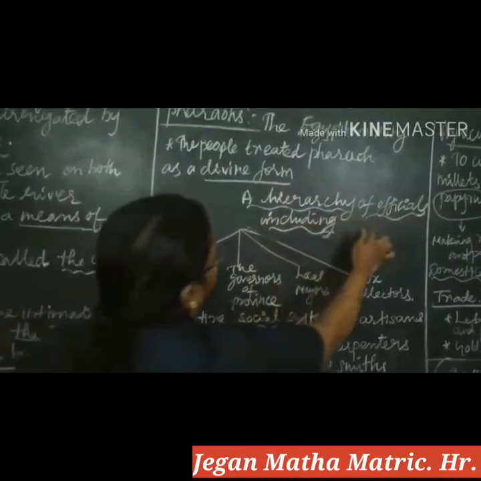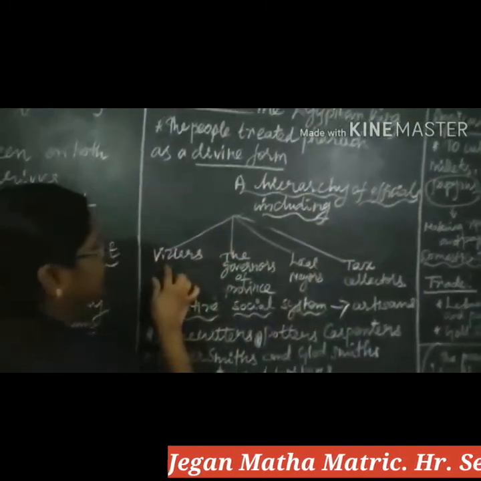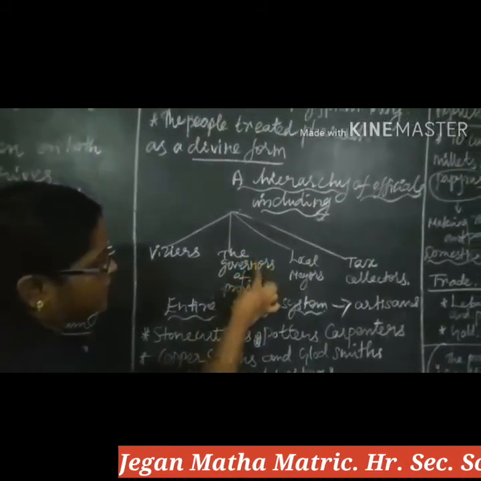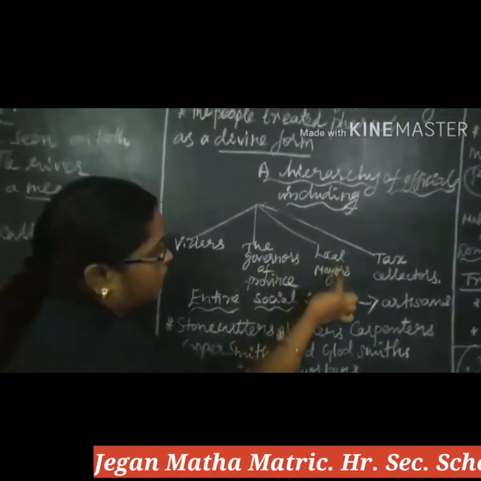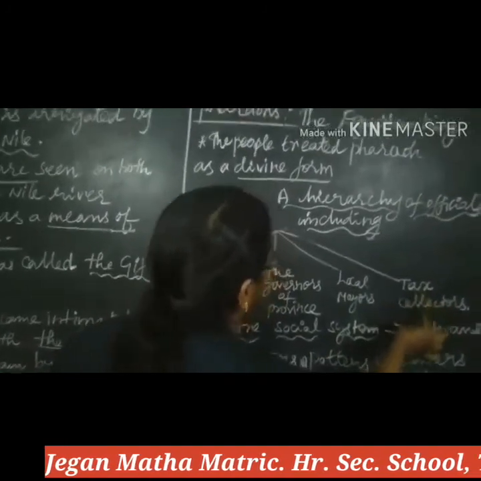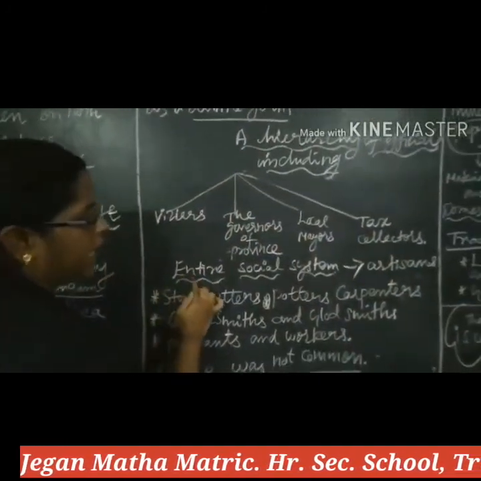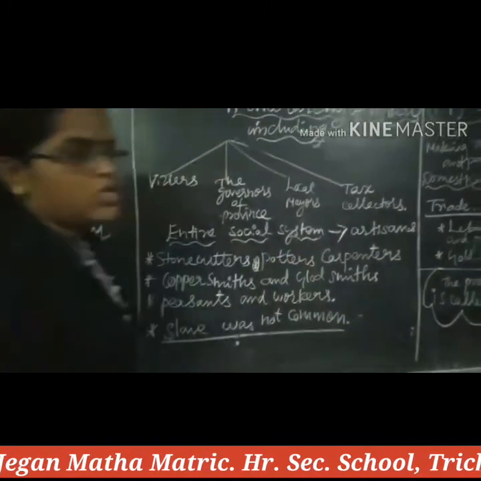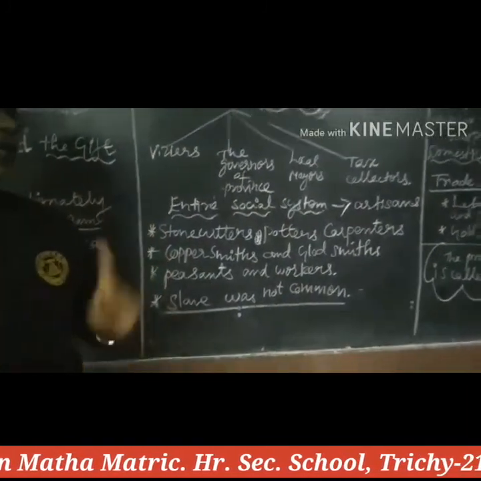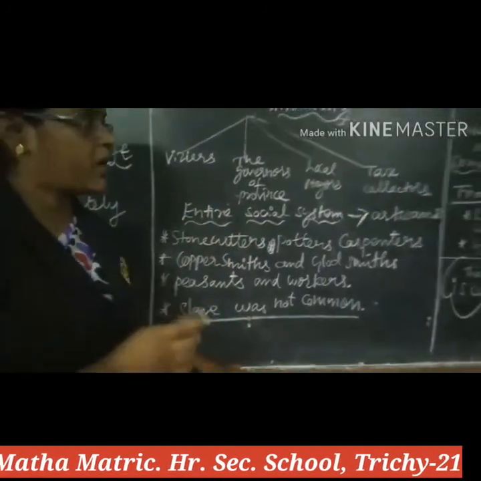The hierarchy of officials included wizards, the governors of provinces, local mayors, and tax collectors. Another one, the entire social system worked under production.